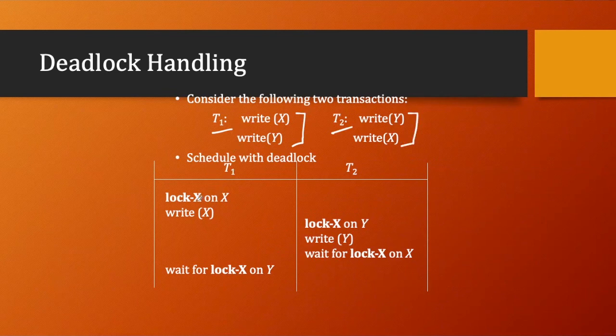Transaction T1 wants to write, so it has to take the exclusive lock on X first, and only then will it do the write operation. Just after that, let's assume that T2 is executing, and it applies for the lock on Y and writes on Y. After that, for writing on X, T2 has to take the lock on X, but T1 has already taken the lock on X, so it will wait for the lock on X.